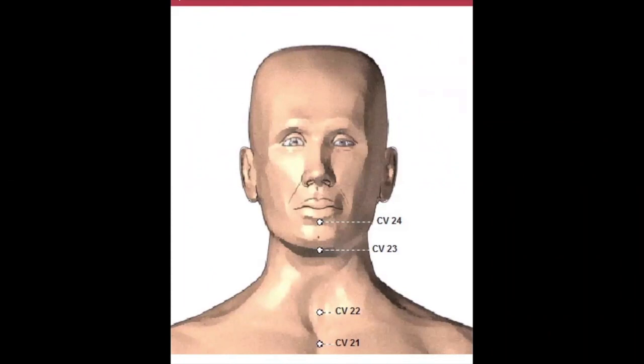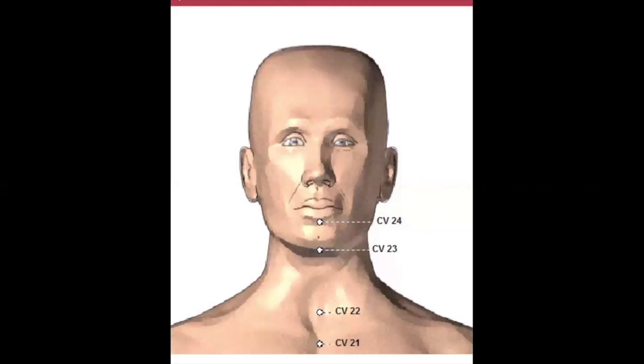The end point of this meridian is just below the lower lip. This is point number 24. So the CV meridian has a total of 24 points, from point number 1 to point number 24.